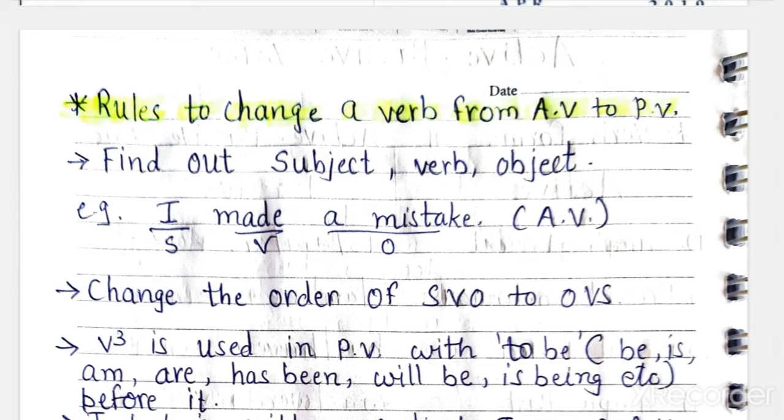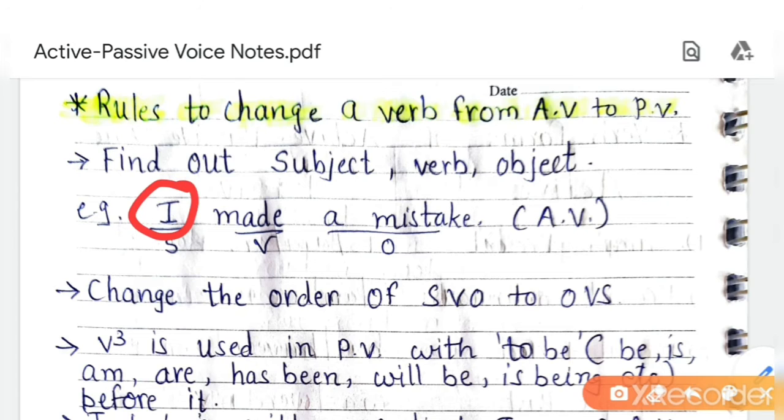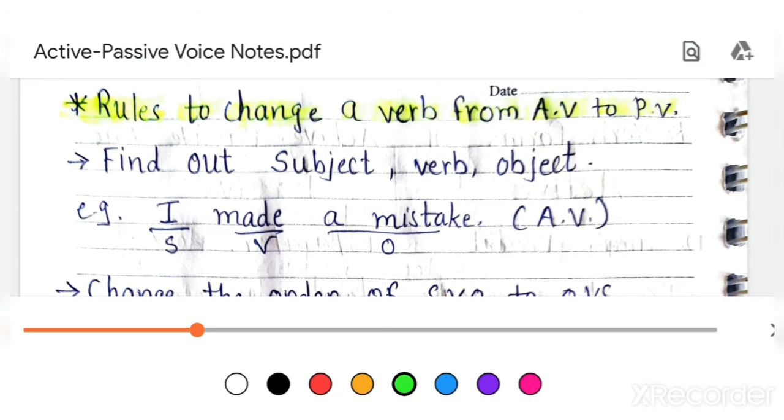Here I is the noun, the subject. Verb is given after the subject, then after the verb the object is given. So the pattern is S, V, O.